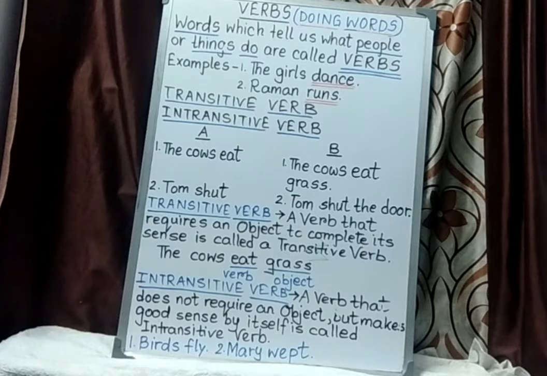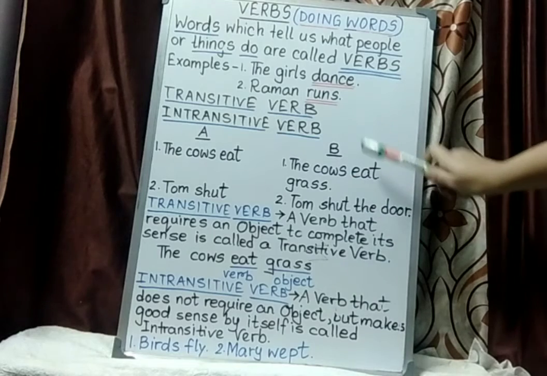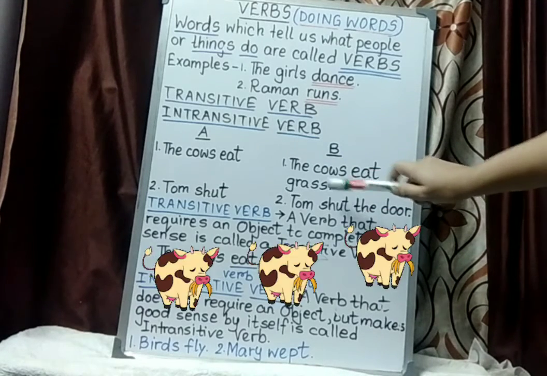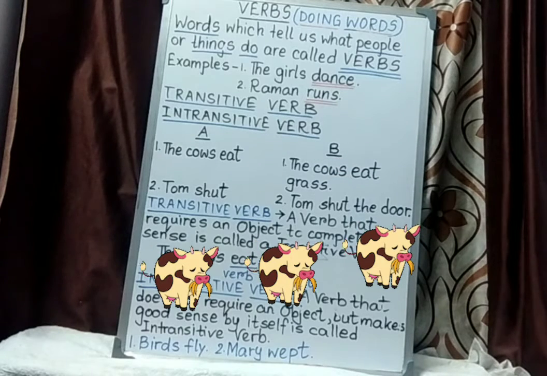Now, here, do you think the sentence seems to be complete? I don't think so. Because what are the cows eating? We don't know. But moving on to column B, the cows eat grass. This makes a complete sentence with full meaning.